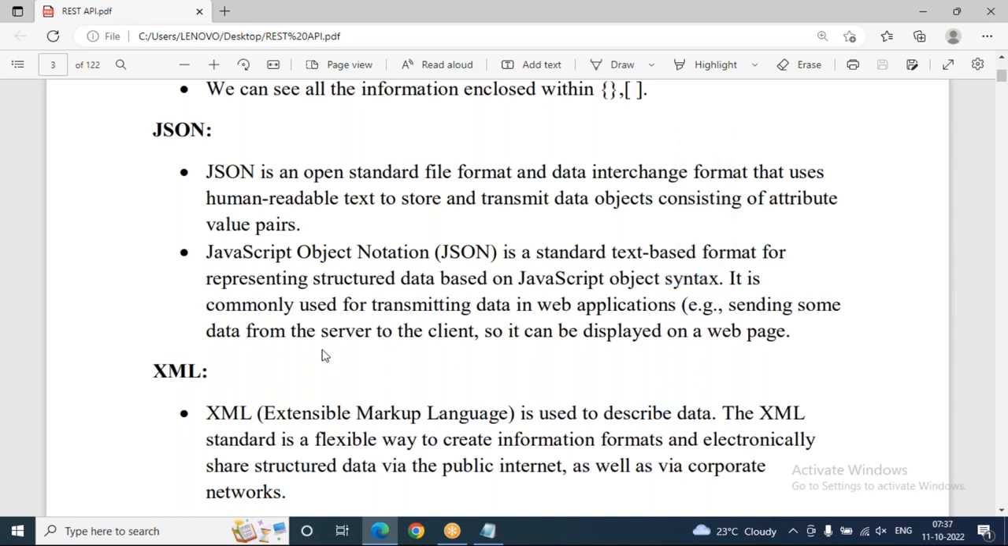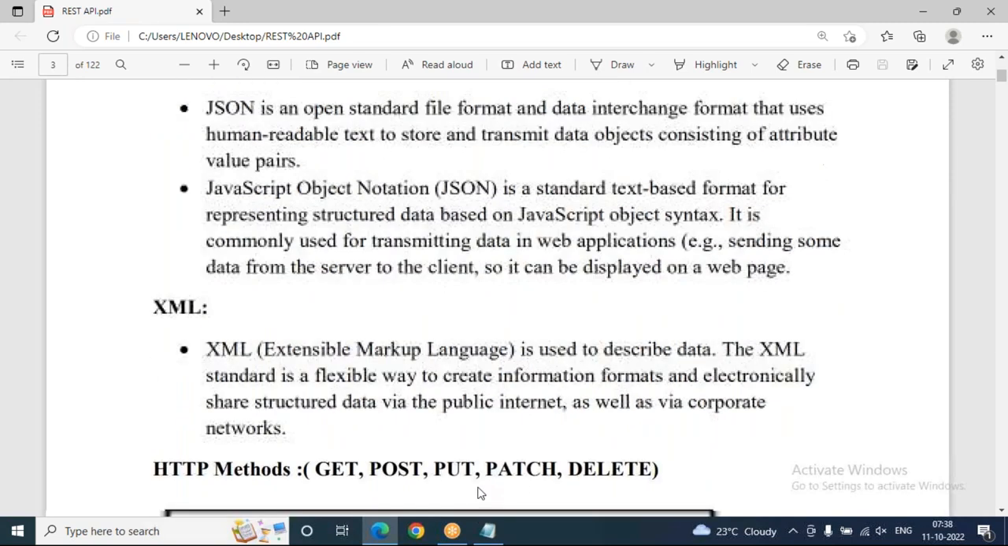And what is XML? Sometimes we can also use XML instead of JSON, sir. But in our case, I'm not going to use XML; I'm going to use mostly JSON format only. XML is also okay because it is also an open standard format. XML stands for Extensible Markup Language. It is used to describe the data. The XML standard is a flexible way to create information formats and electronically share structured data via the public internet as well as via corporate networks.